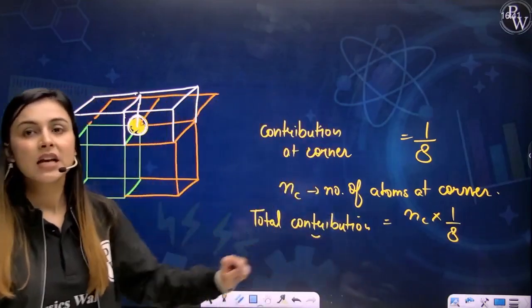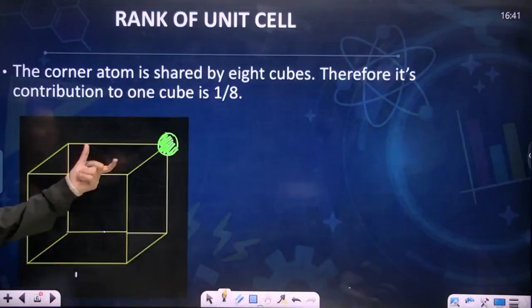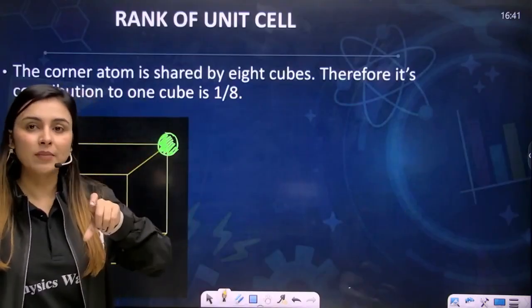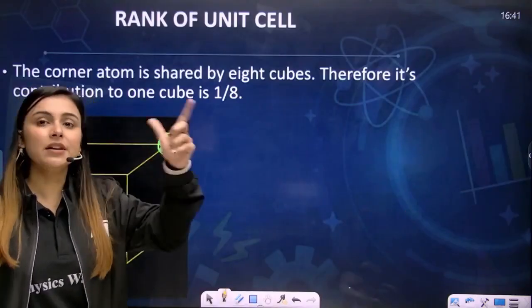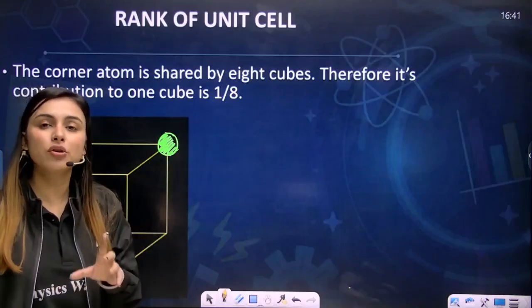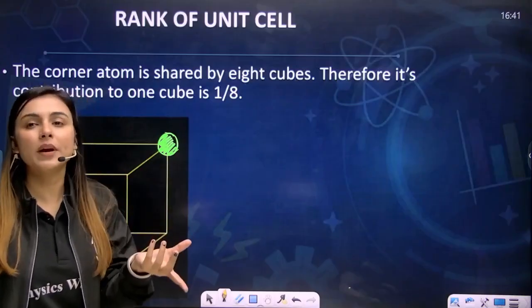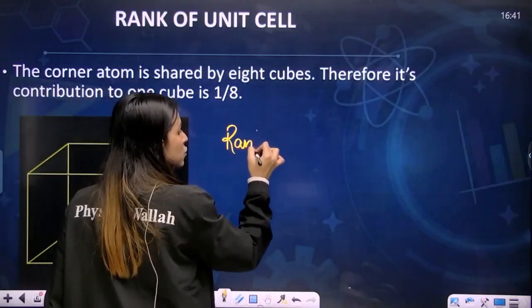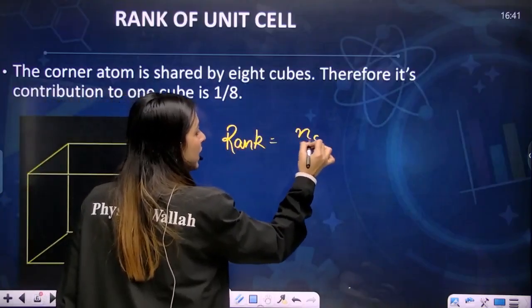Now we'll derive a formula here, my dear students: at one corner the contribution is 1/8. Let us say we have n number of corners. So how much will be the contribution? Number of corners into 1/8. And rank is actually the effective number of atoms. So this would be NC/8.